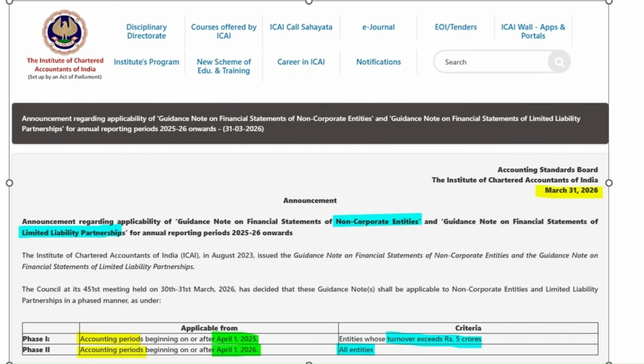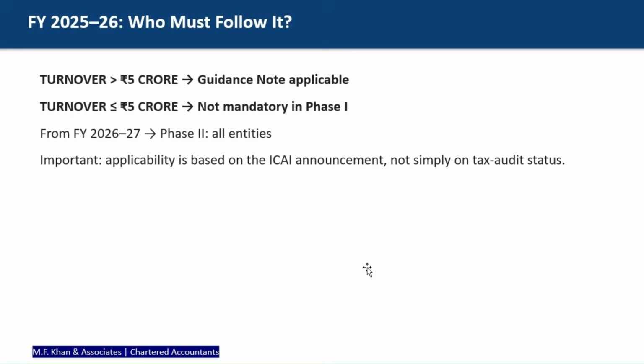The criterion for that new balance sheet format is turnover. If your turnover exceeds rupees 5 crore, then you have to follow the new format. The second phase will start from April 2026. This will be applicable to all entities. So in brief, we can understand what the Institute is saying. It is very simple: if your turnover exceeds 5 crore, then you have to follow the new balance sheet format.